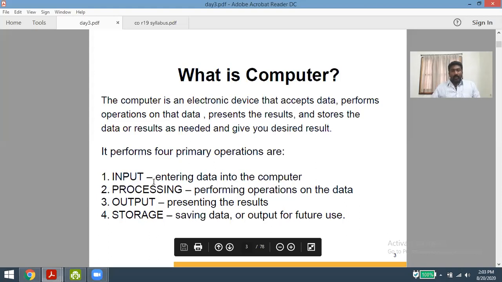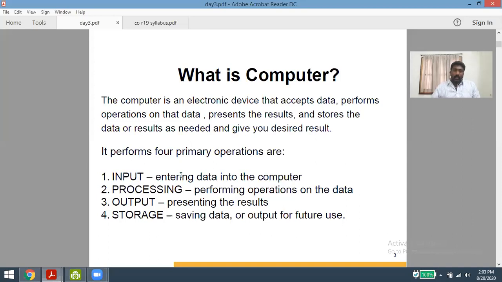So what is inputting? Nothing but entering the data into the computer. Processing is nothing but performing operations on the data. Output is nothing but presenting the results. And storage means saving data and output for further use.